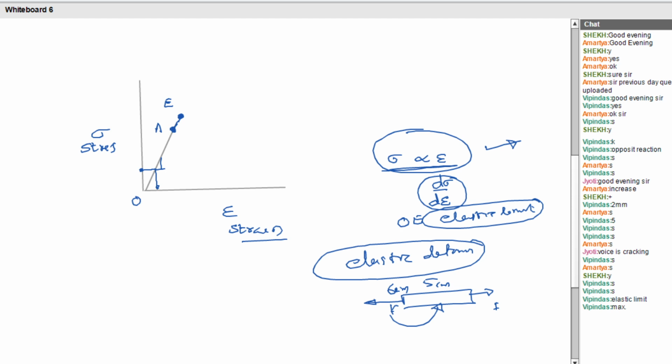That is what we call elastic deformation. Clear to all? So the OE represents the elastic limit. Up to the point E, the material is elastic in nature. That means when you release the load, it will regain the original shape. Clear?